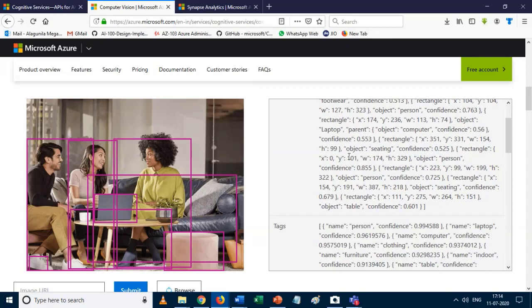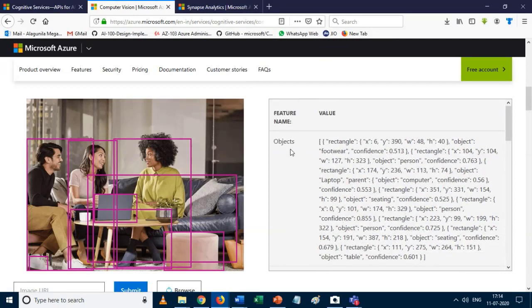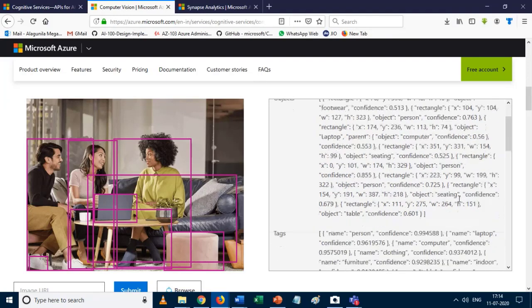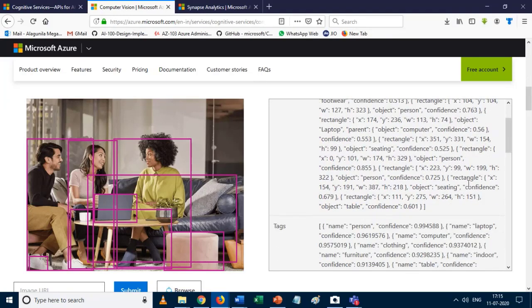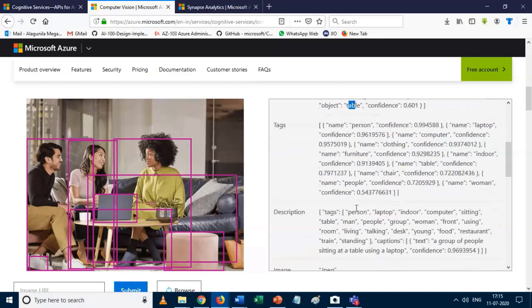See, we have objects. What are the objects present inside? That is footwear, a computer, a person, rectangles, and a table. So these are some of the objects present inside that image. And for tags, we have laptop, computers, table, chair.